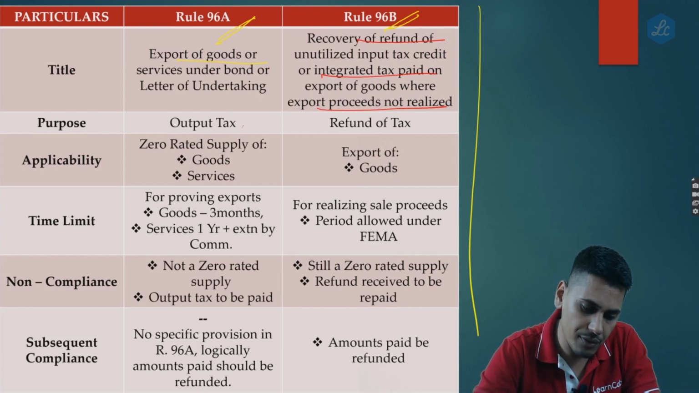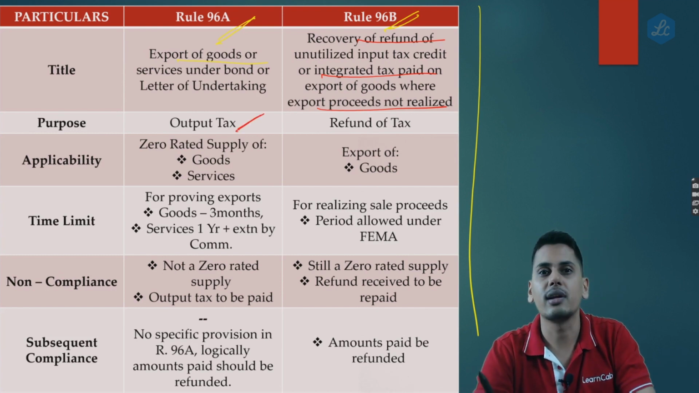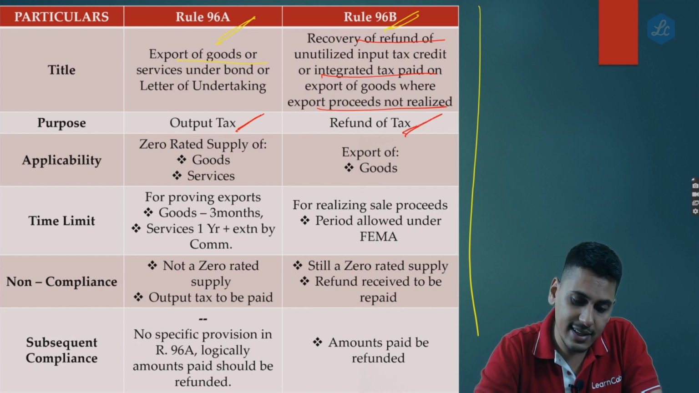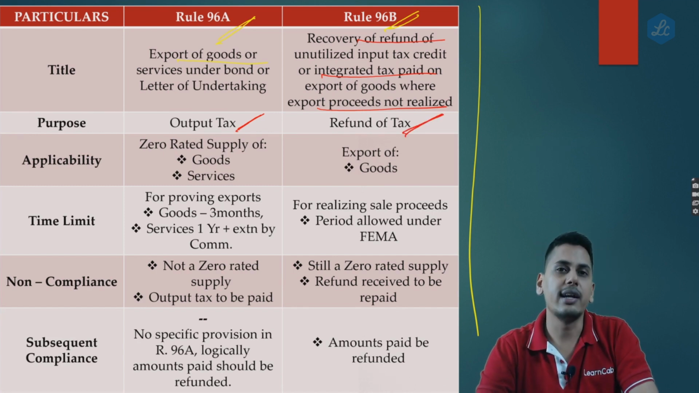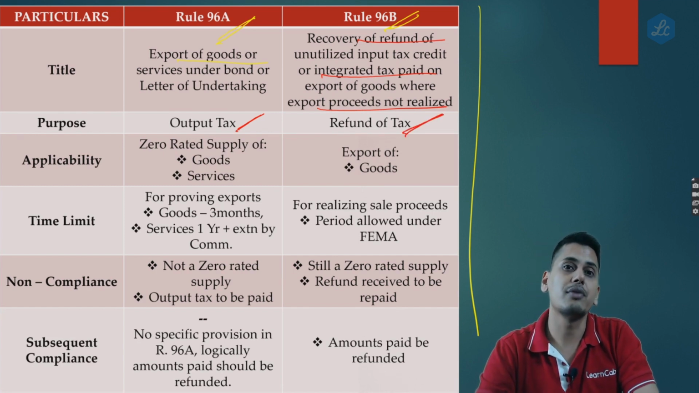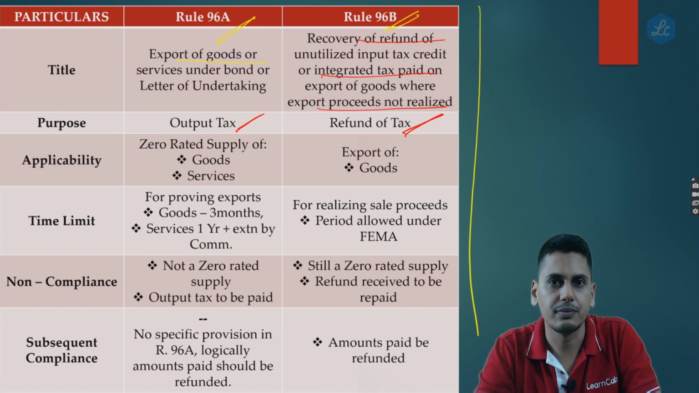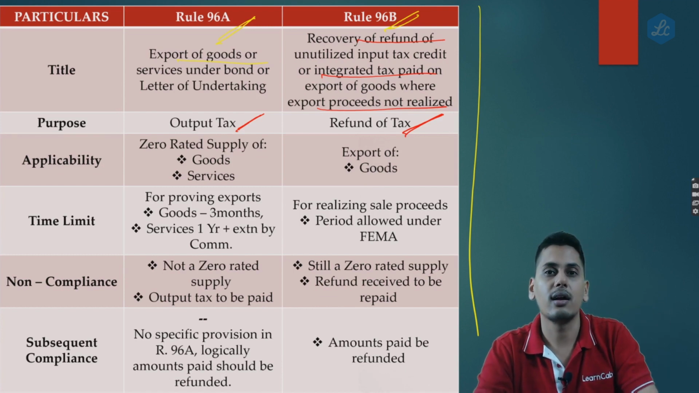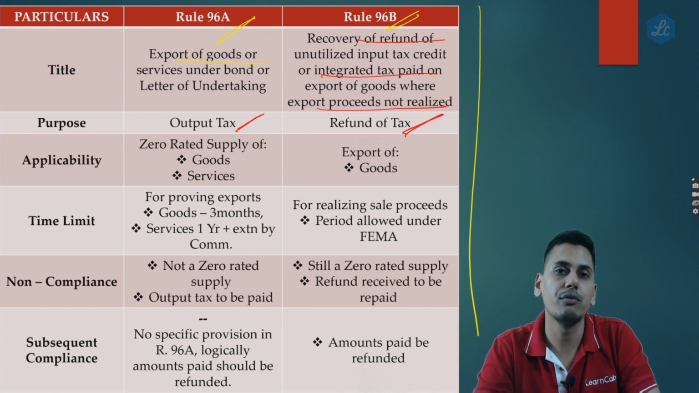So the focus of 96A is on output tax. 96B, what is the focus of 96B? The focus of 96B is on refund of tax which is given to you. Whatever tax is refunded to you, if the sale proceeds are not realized, you please give that amount back to the government along with interest.